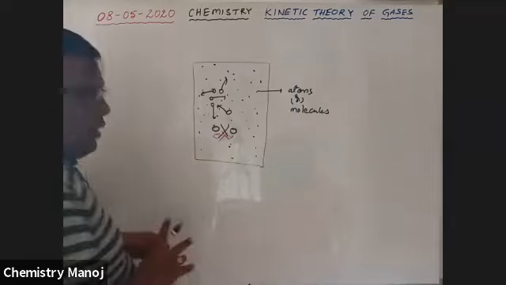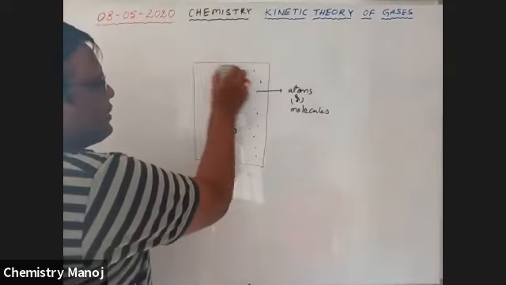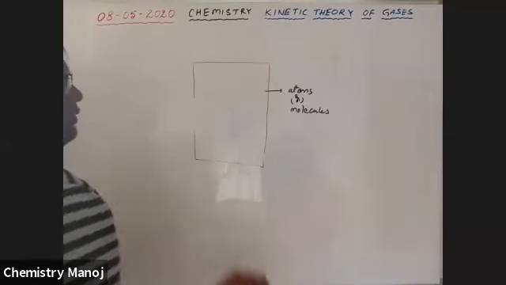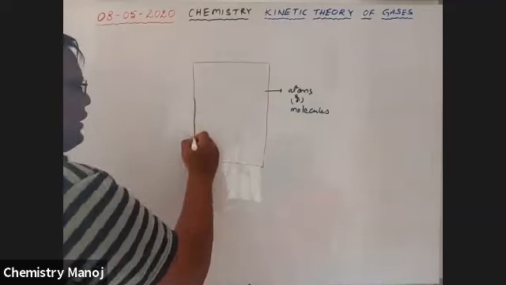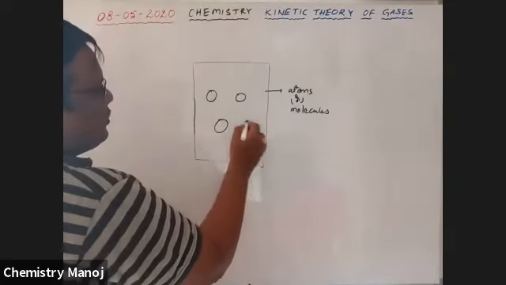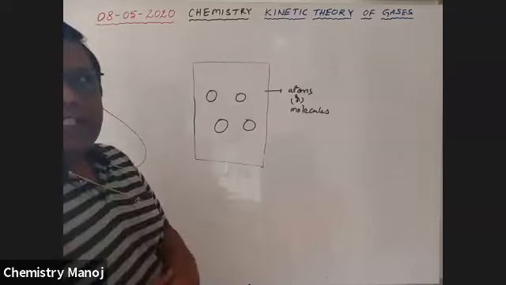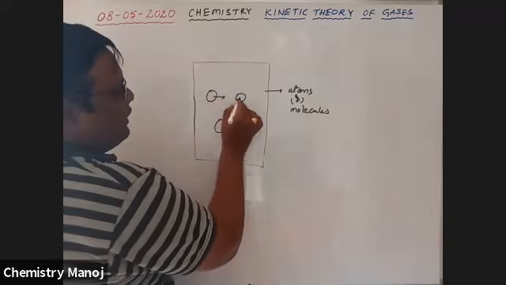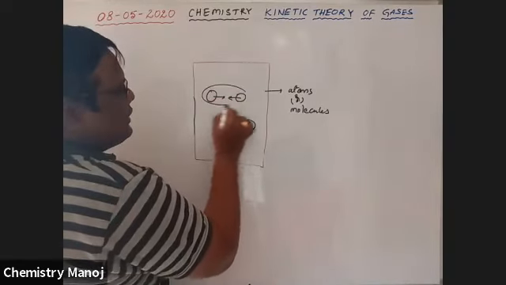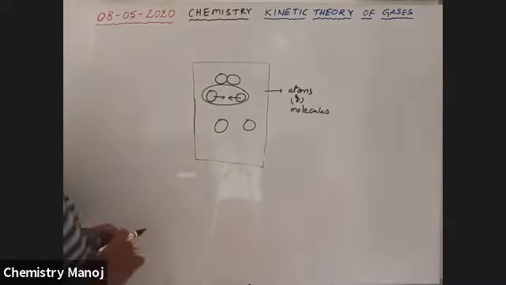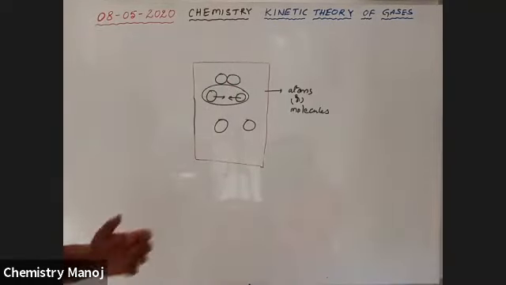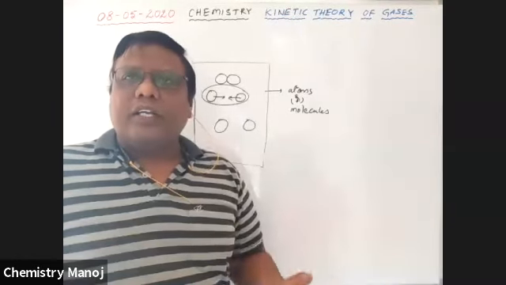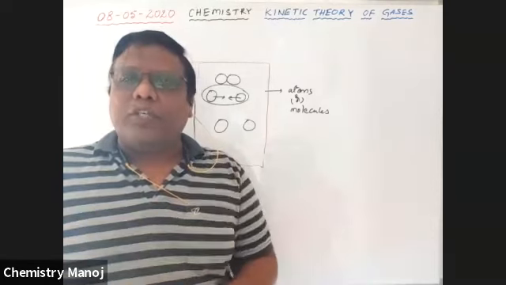Next point. These gas molecules move randomly in all directions. Let us say these are the gas molecules, moving randomly in all directions. If this gas molecule moving like this and another moving like this, there is a possible collision between those two gas molecules. That means molecular collisions are possible because of their random motion.